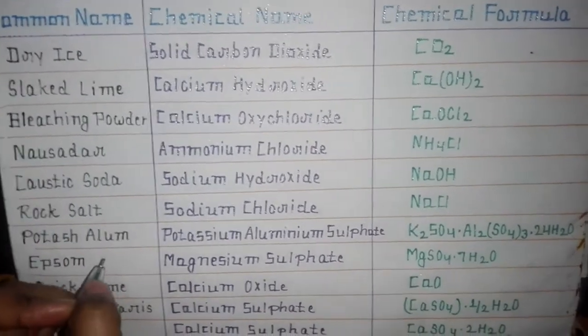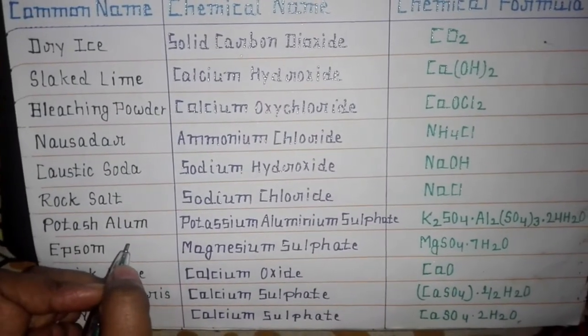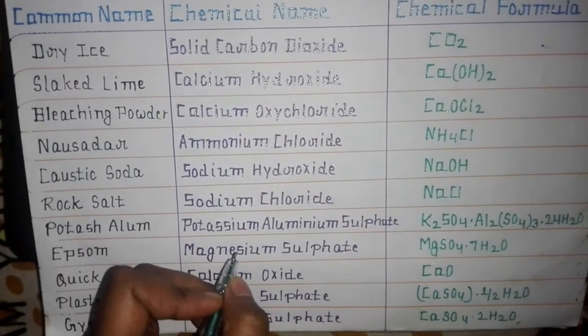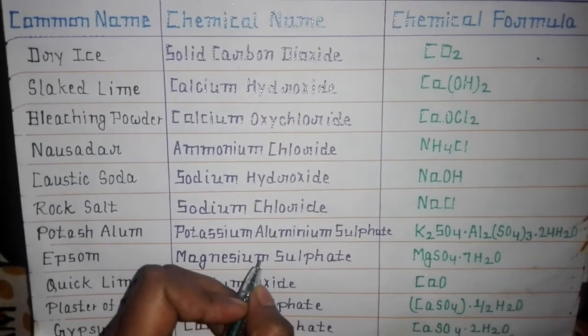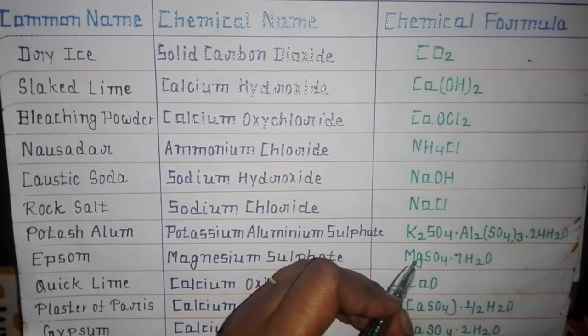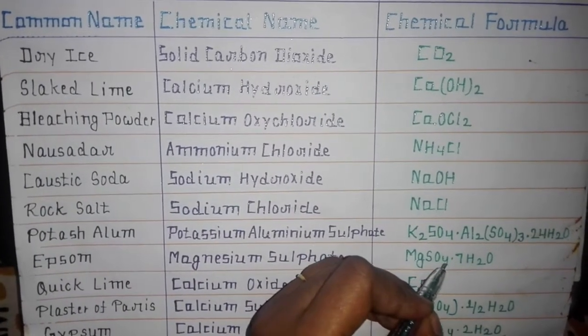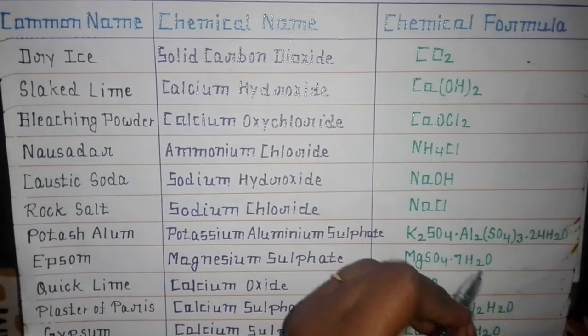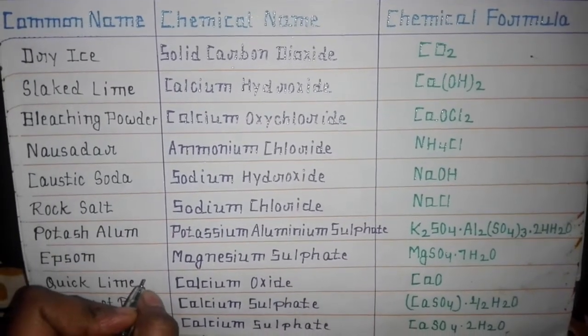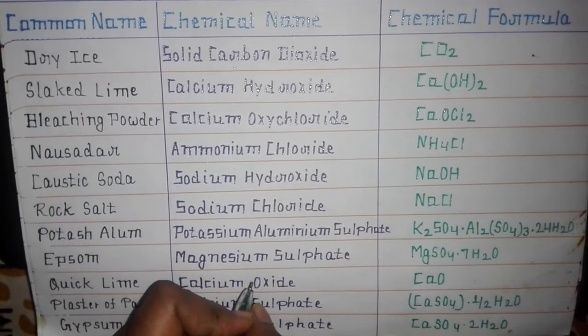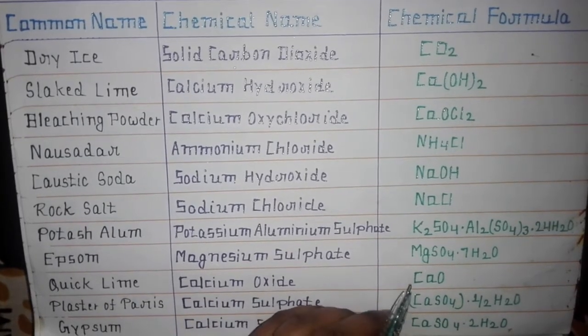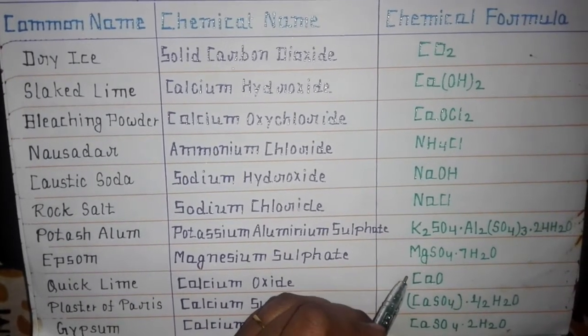Next is Epsom. It has also been asked in examination and its chemical name is magnesium sulfate and its chemical formula is MgSO4 and 7 molecules of water. Next is quicklime. Its chemical name is calcium oxide and its chemical formula is CaO.